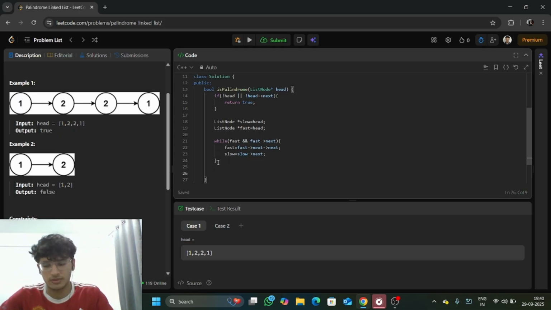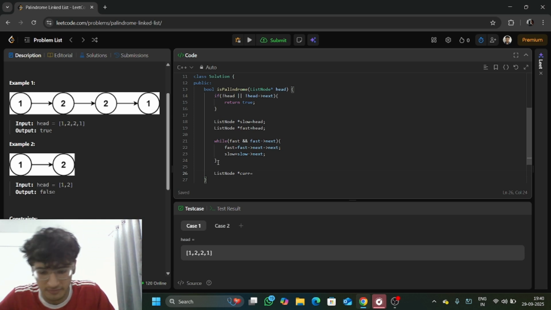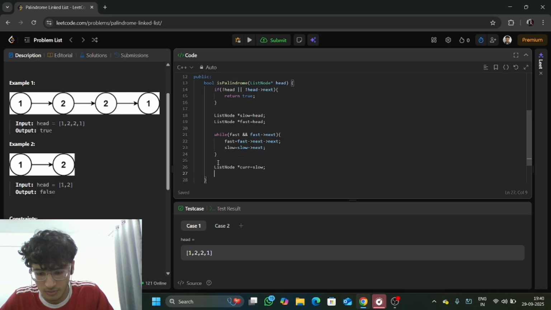Okay, so far so good. We have looked at the two pointer approach, and right now we are going to give a current pointer which will point to slow, because as we all know, slow is now at the mid. So current will be at slow, and we are going to use one more pointer, and its name is previous.